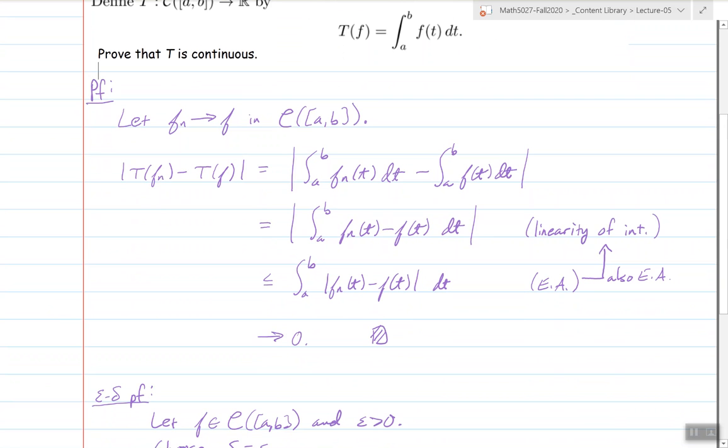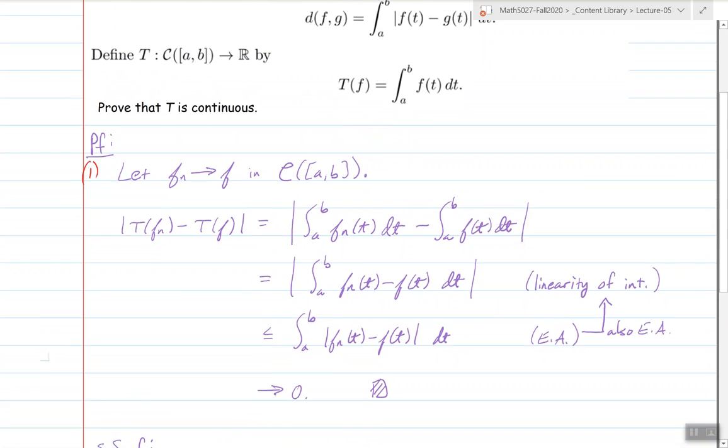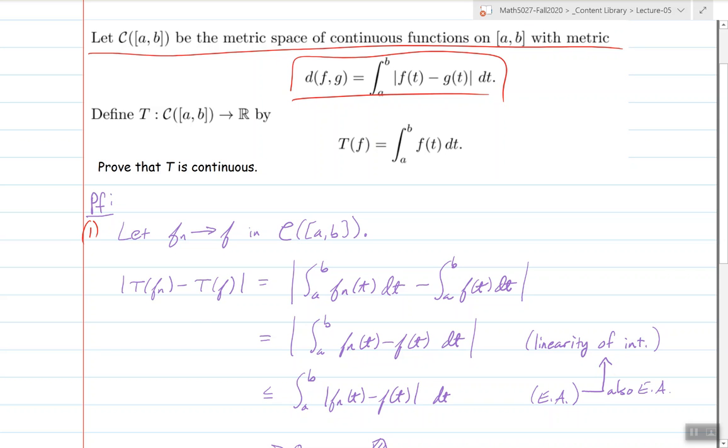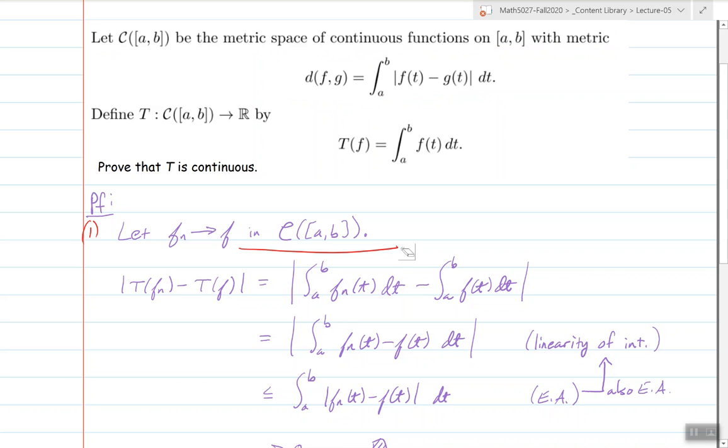Again, it's pretty straightforward. There are 2 steps. Step 1, here I let Fn converge to f in the space of continuous functions. It is assumed, based on the way the problem is stated, that the metric you're talking about is from the description of the problem. So it's with this metric. That's what we mean when we say it converges in this space. It means with respect to the metric that was prescribed on that space, which in this case is given by the integral metric.